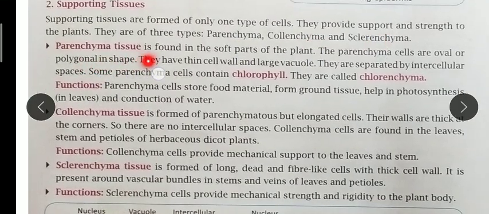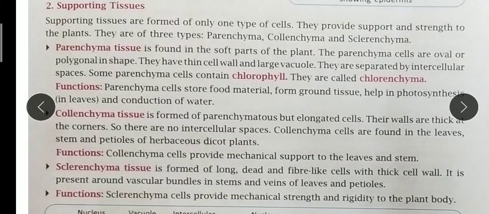Parenchyma is found in the soft part of the plant. The parenchyma cells are oval in shape, polygonal in shape. They have a thin cell wall, they have a large vacuole, and they are separated by intercellular spaces.